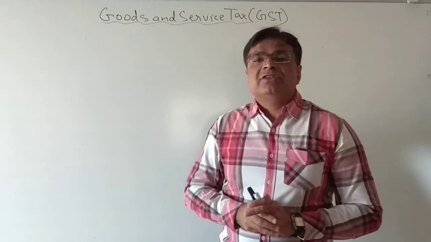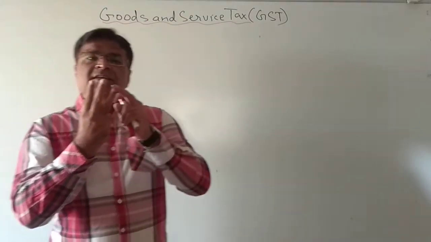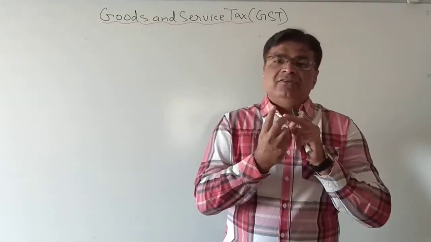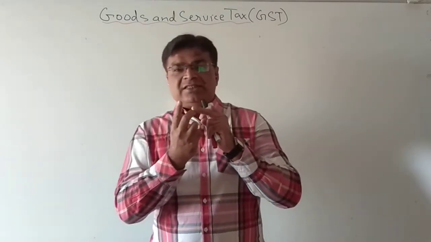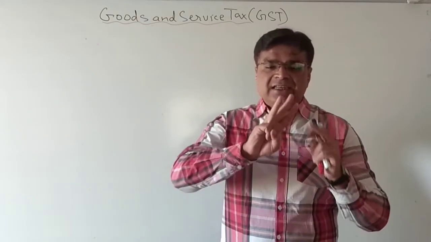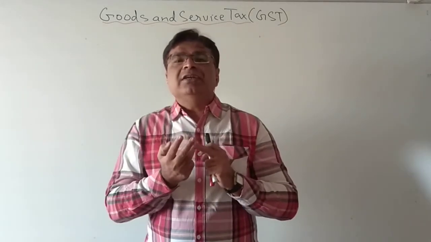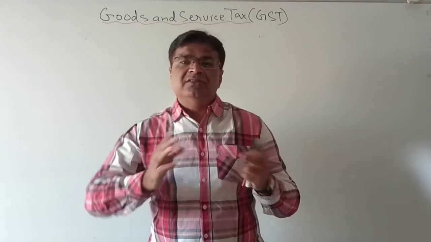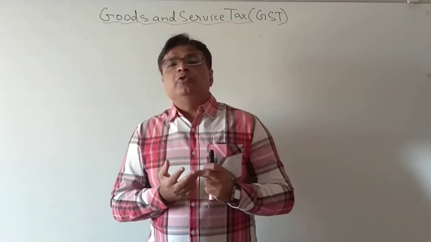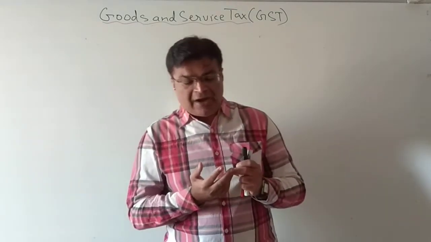Okay students, then we have discussed how many types of GST are there. Basically, there are 3 types of GST. State GST, which is known as SGST, then central GST, that is called CGST, and third is integrated GST, that is IGST. State GST, in that you can also include union territory GST. If the businesses are taking place within the union territory, then it is also called UTGST or UGST, that is Union Territory GST.